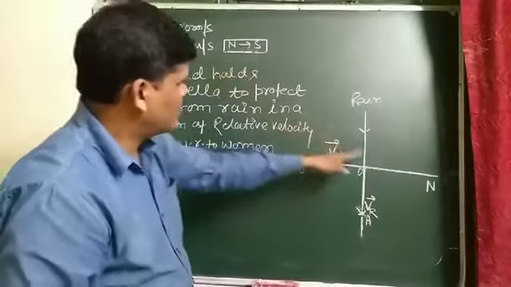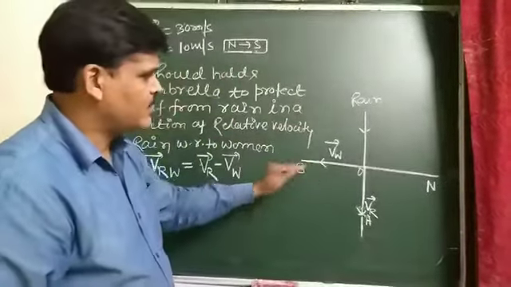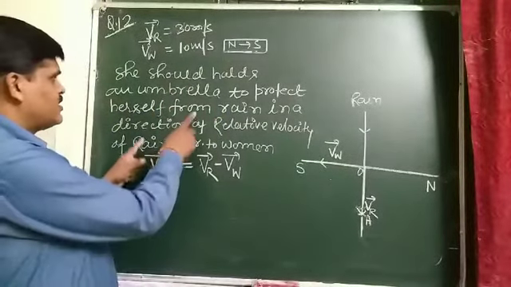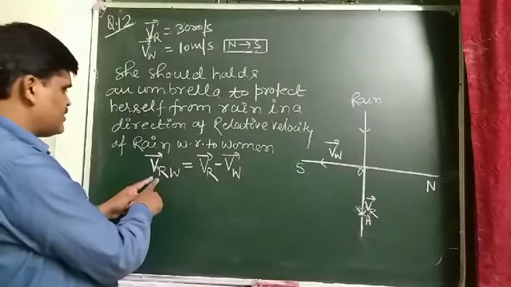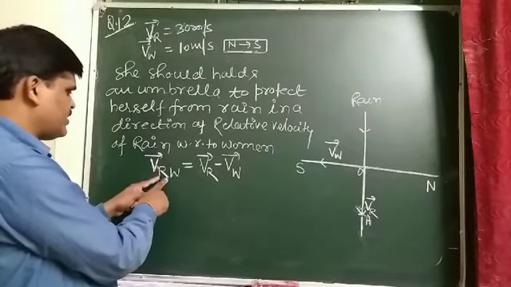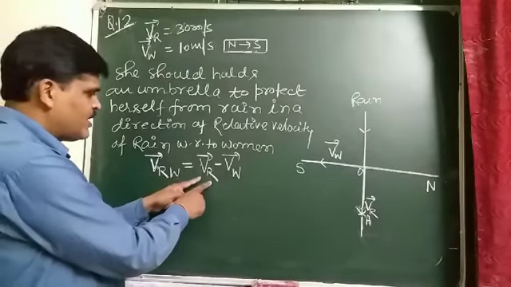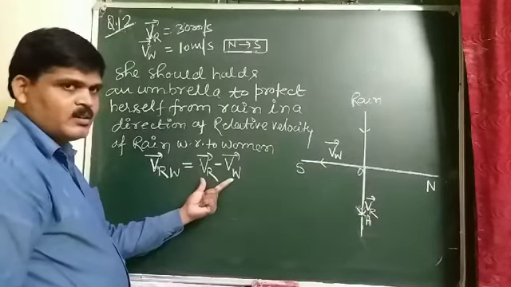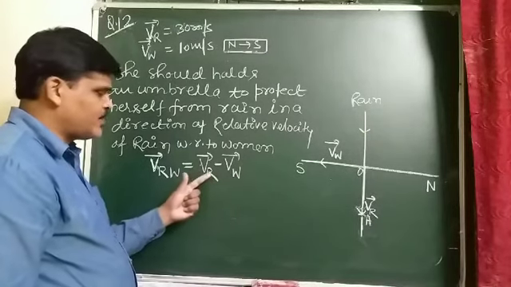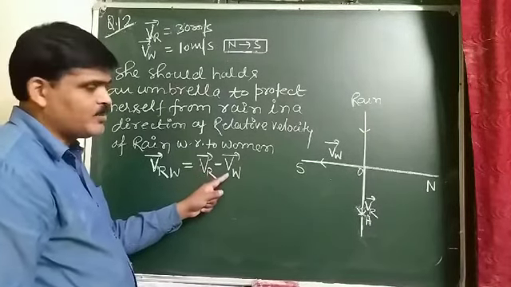She should hold the umbrella in the direction of relative velocity of rain with respect to woman, and we find the resultant by the parallelogram law of vector addition. So we have to find VR minus VW.